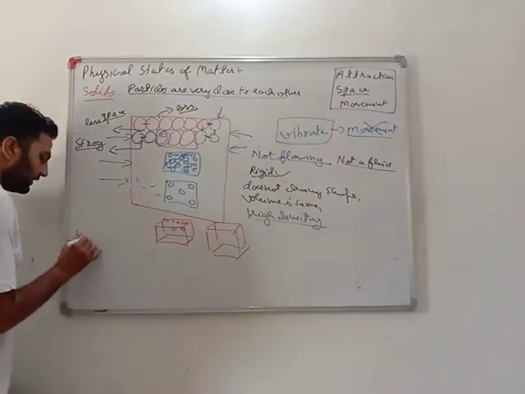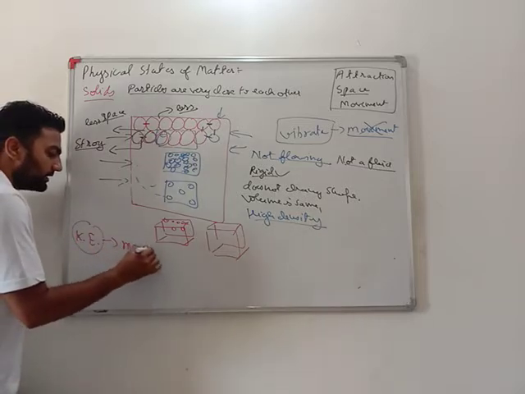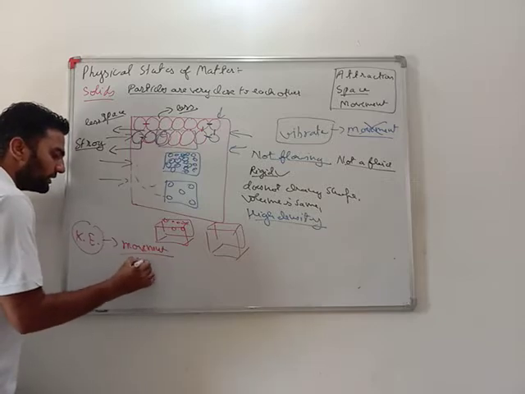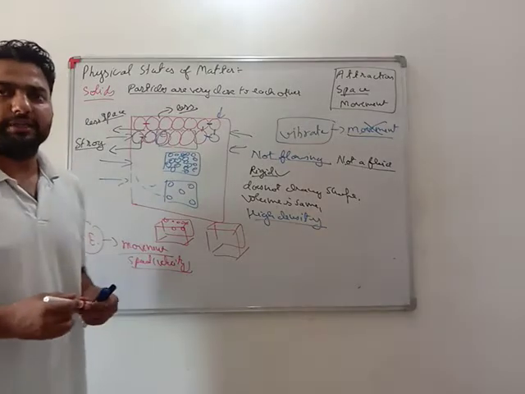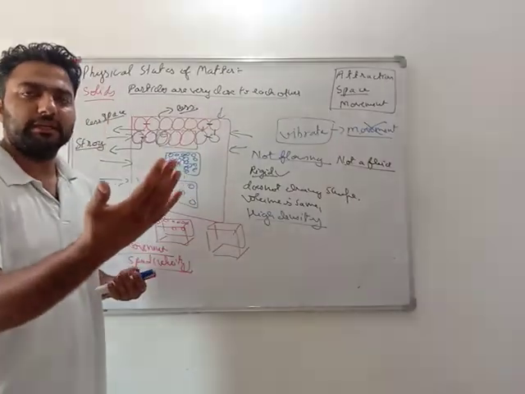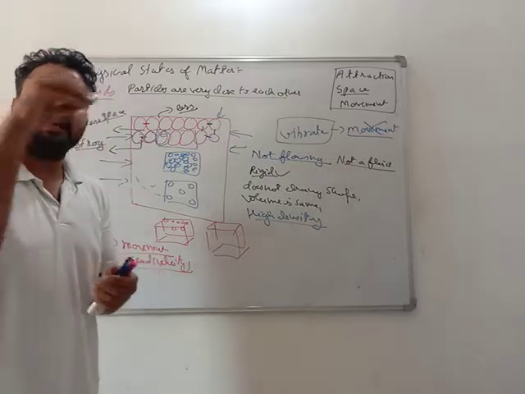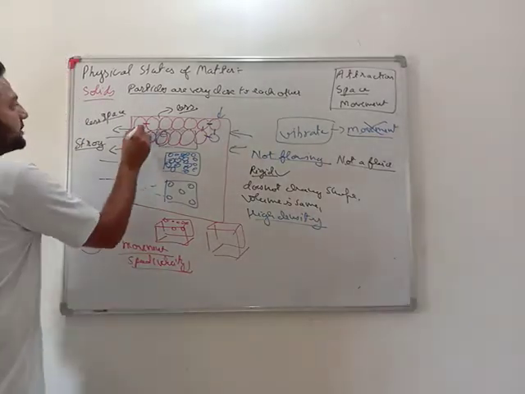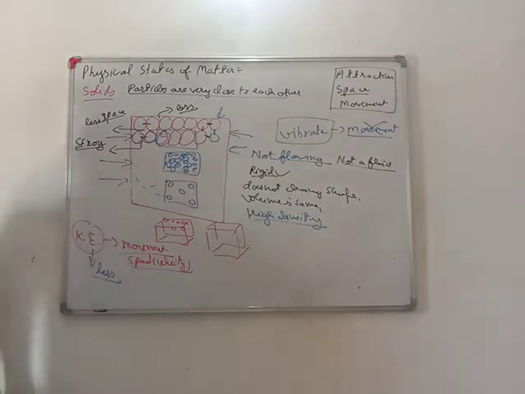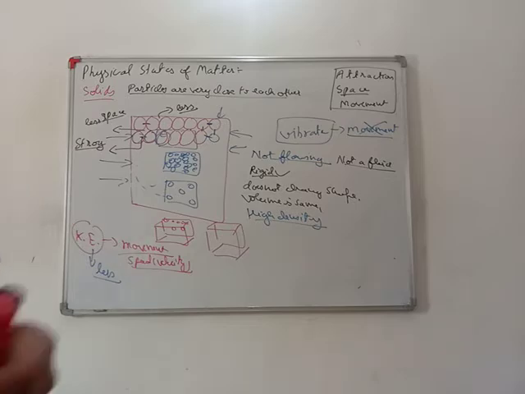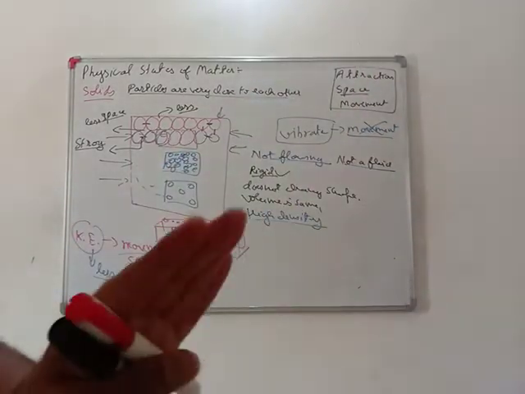Very important, there is kinetic energy. We must know what kinetic energy is. Any energy due to movement or speed, or you can use the term velocity, is known as kinetic energy. Anything moving has kinetic energy. If it is moving more, it has more kinetic energy. If it is moving less, it has less kinetic energy. So as these particles are not able to move, they have very little kinetic energy. Dear students, very important, as particles in a solid are not able to move, they have very little kinetic energy.